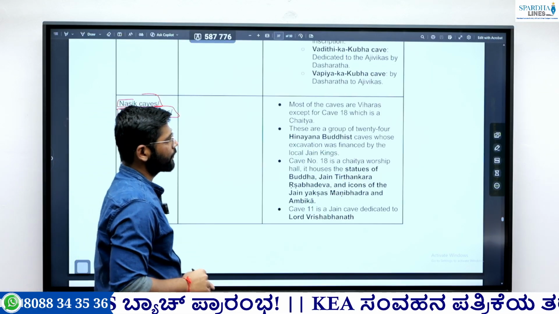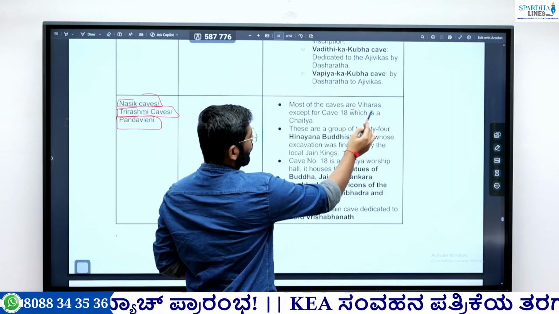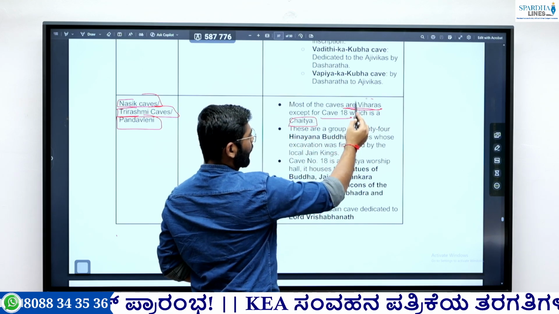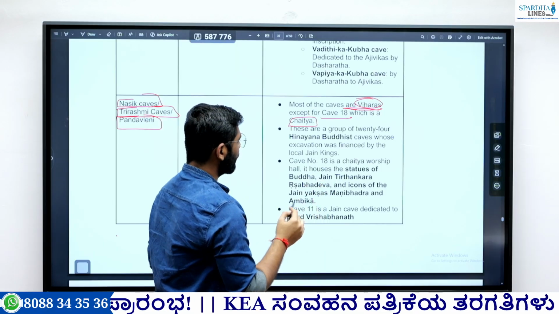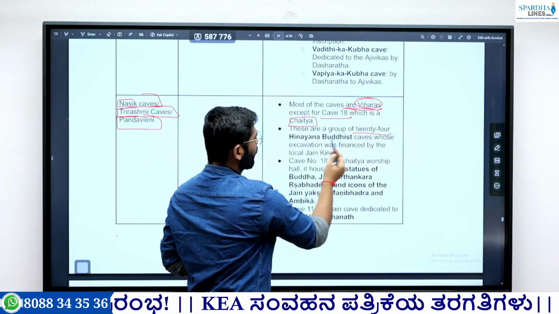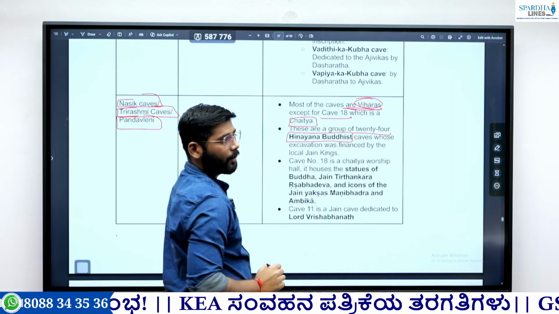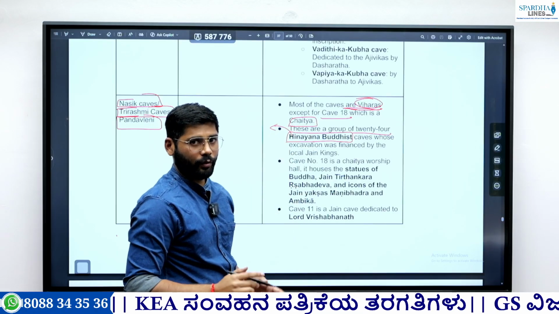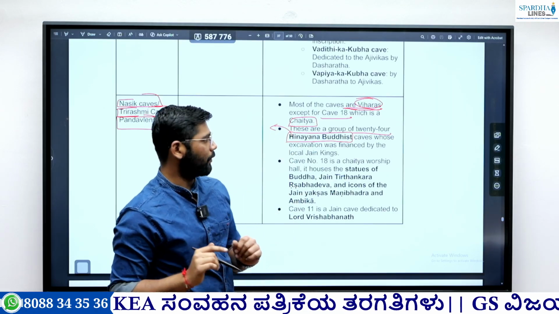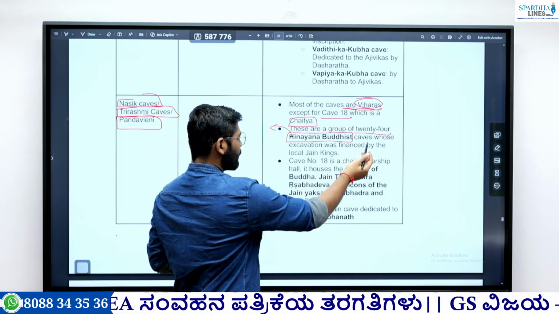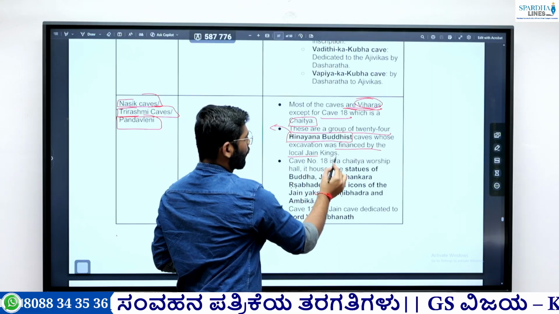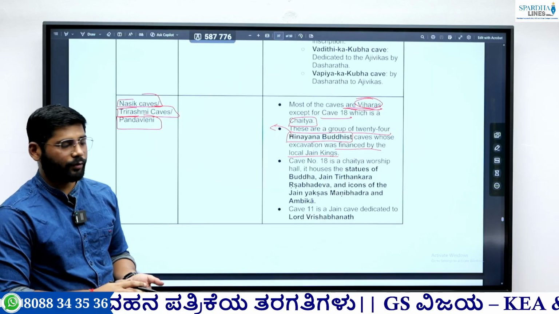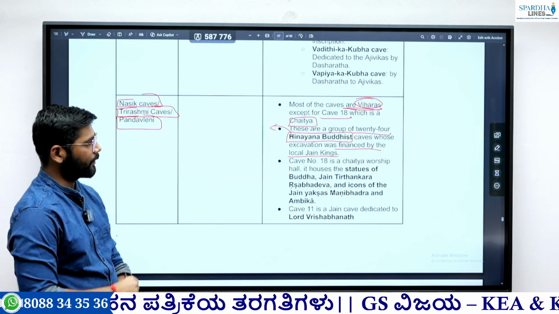The important feature of this is most of the caves are viharas. Cave 18 is a chaitya. So remember, there are the viharas and the chaitya. Then this group of 24 caves is Hinayana Buddhism. Hinayana means the field of elders, and this particular name is given by the Mahayana. Then these caves were excavated and financed by the local Jaina king. This cave belongs to Hinayana Buddhism, but it was financed by the local Jain king.